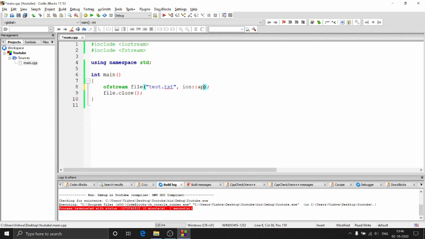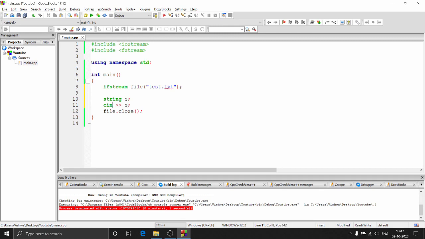Well, to read from a file, it's almost straightforward. What you need to do is just remove ofstream and replace it with ifstream. So ifstream is nothing but input file stream. And how do you read from the console? You do this, right? You have a variable called string s, and you just read from the console like this.